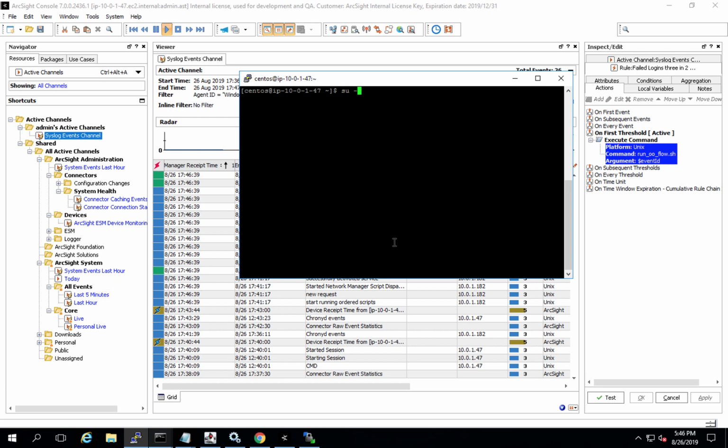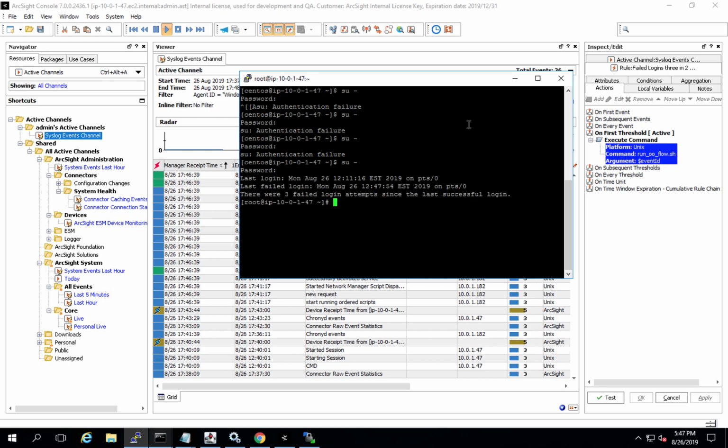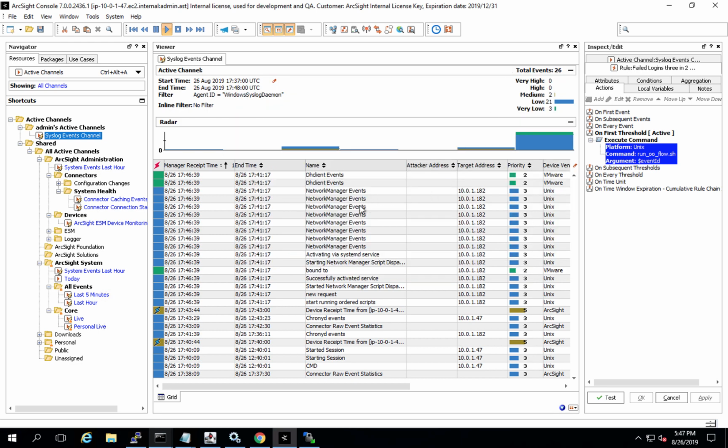I'll go ahead and do an SU with no password. That'll fail. I will do it a second time, and a third. Okay, we will see that we are failing to SU, and these are coming into the ArcSight console.